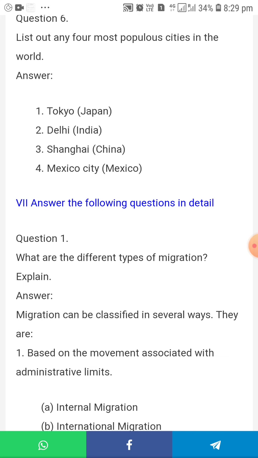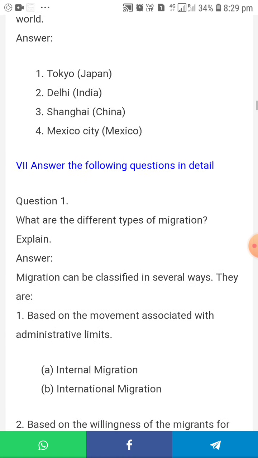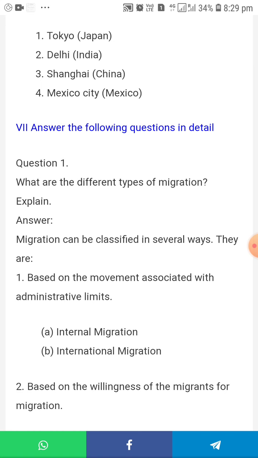Next we are going to see Roman letter seven. Answer the following questions in detail. First one, what are the different types of migration? Explain. Answer, migration can be classified in several ways.